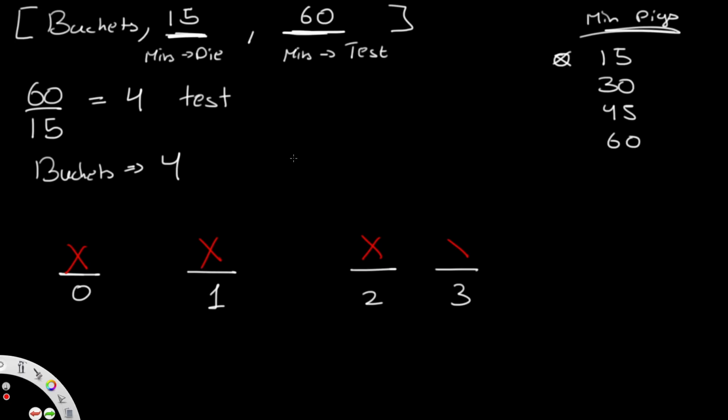So now let's actually add one more condition, and let's see how that looks like. So let's say our buckets now is going to be equal to 5. So instead of 4, we have 5 buckets, and the minutes to die and the minutes to test are going to stay the same. And now let's draw a 5th bucket, okay? So let's draw a 5th bucket over here, and this over here is going to have an index of 4.